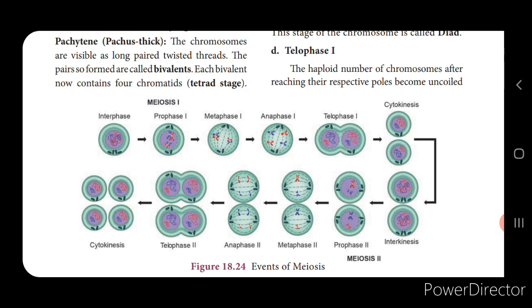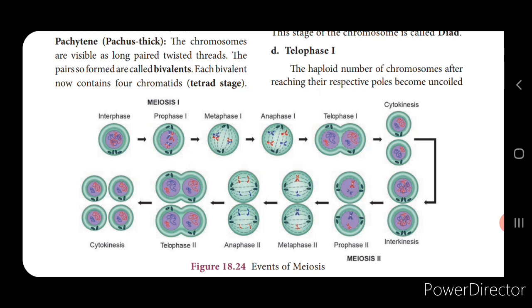Next is the telophase. Now in the telophase, the haploid number of chromosomes, after reaching their opposite poles, become uncoiled and elongated. Even the nuclear membrane and the nucleolus reappear, because they disappeared, isn't it? In which stage? They disappeared in the diakinesis. Now here they reappear, and thus the 2 daughter nuclei will be formed.